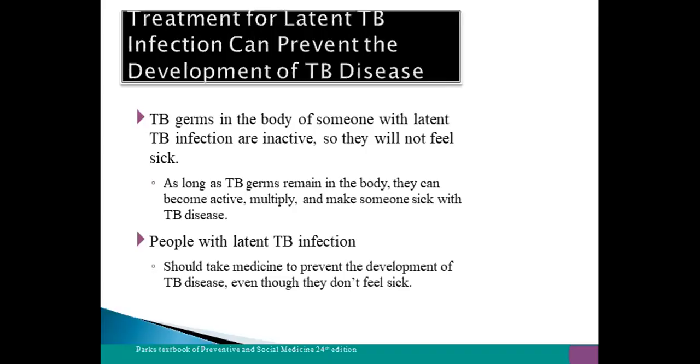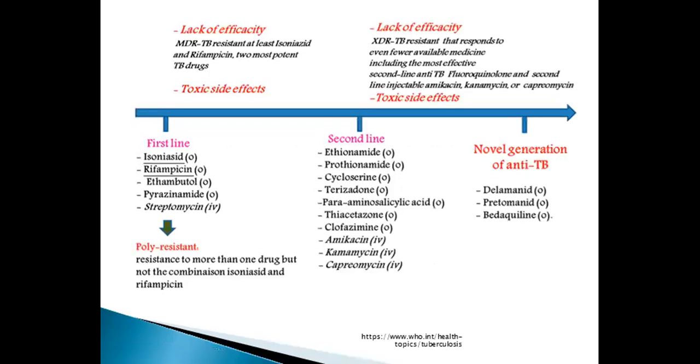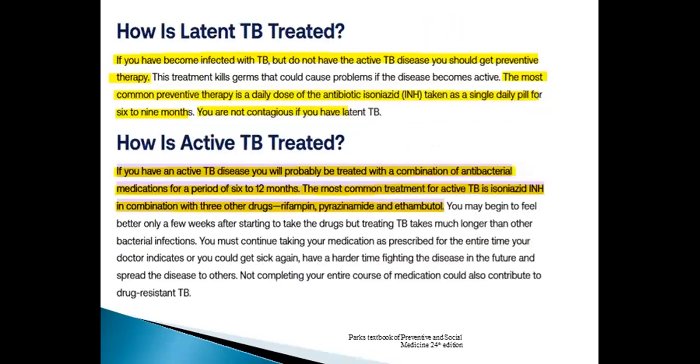Treatment. Treatment for latent TB infection can prevent the development of TB disease. TB germs in the body of someone with latent TB infection are inactive. People with latent infection should take medicine to prevent the development of TB even if they don't feel sick. Treatment includes first-line drugs: isoniazid, rifampicin, ethambutol, pyrazinamide, streptomycin. Second-line drugs include ethionamide, cycloserine, clofazimine, amikacin, capreomycin, kanamycin. There are also novel generation anti-TB drugs: pretomanid, bedaquiline, and delamanid.